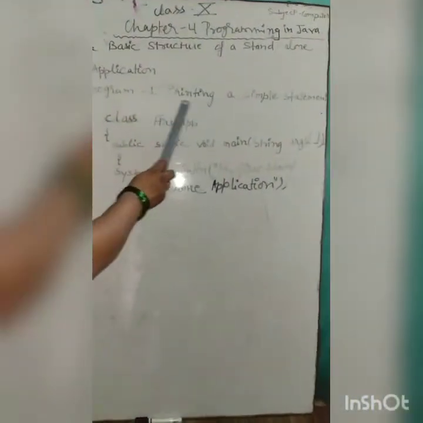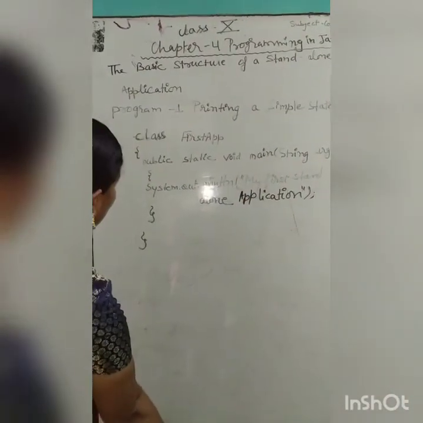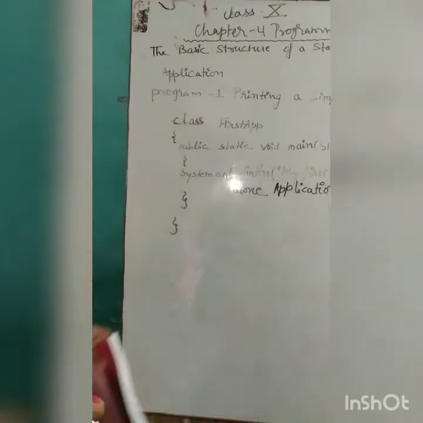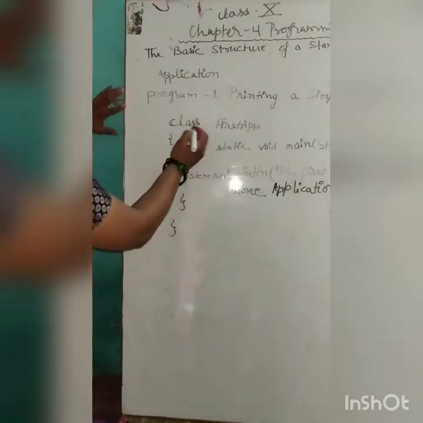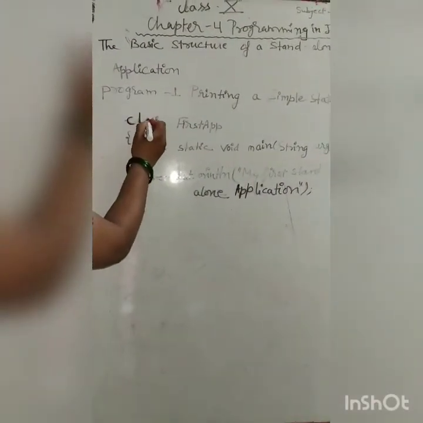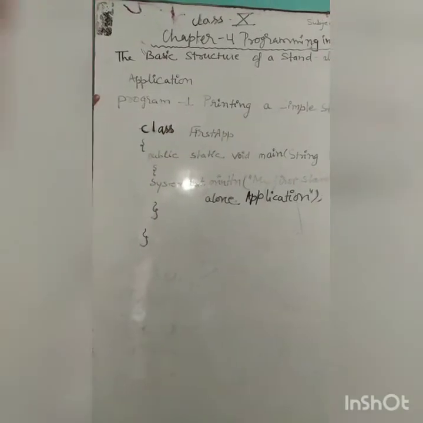Program 1, printing a simple statement. Children, let's see. If you write a simple Java program, then you must write the class keyword.